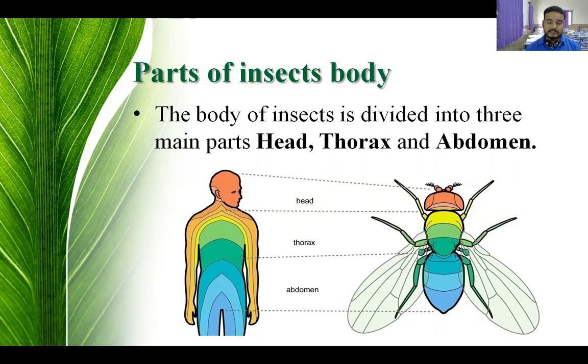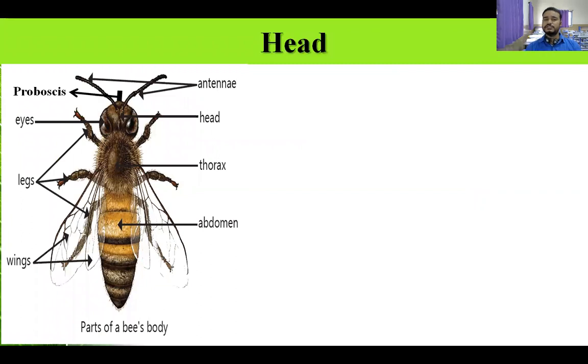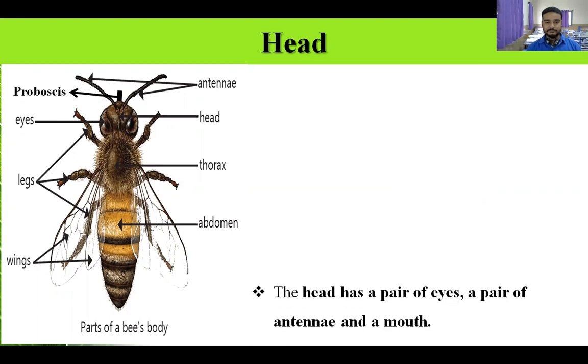Head, thorax and abdomen, and we are going to see each one of them in detail now. Now here you see this is a complete body of one honey bee, but we are not going to see all of that. We are going to learn about the head part.